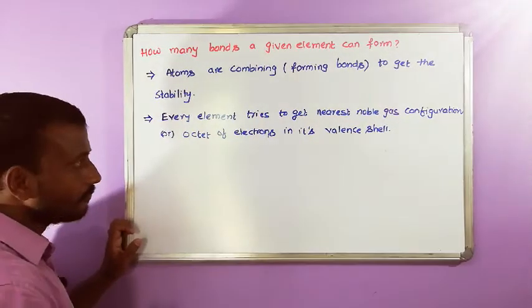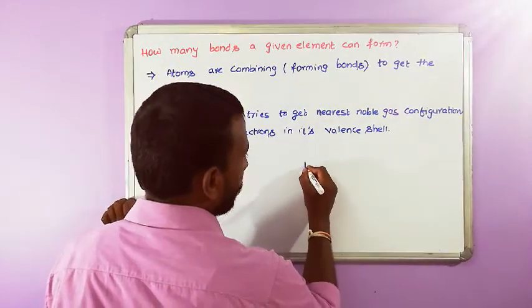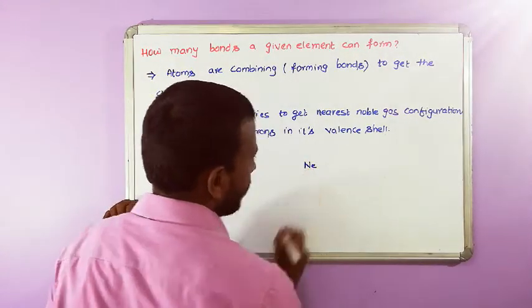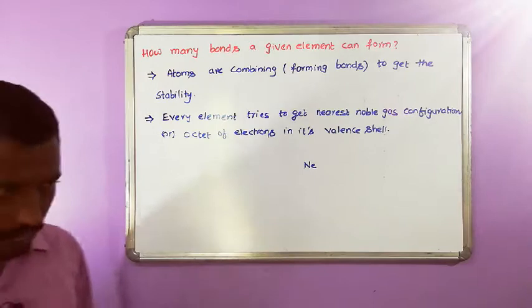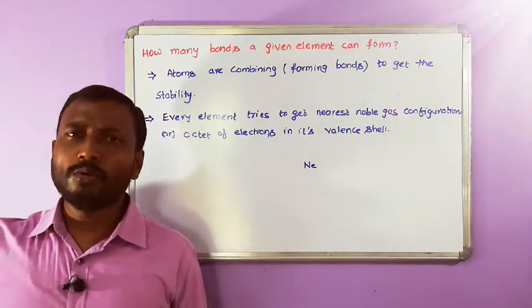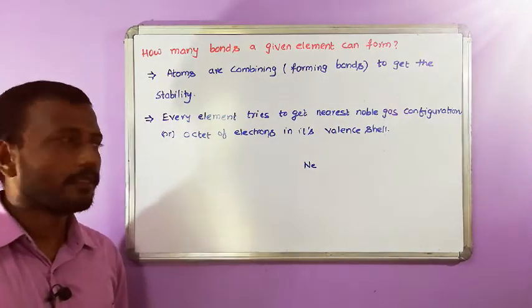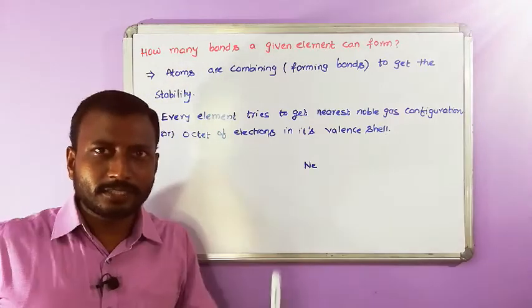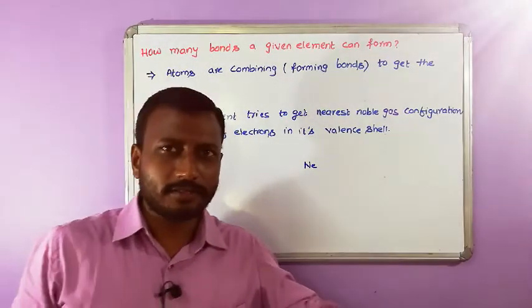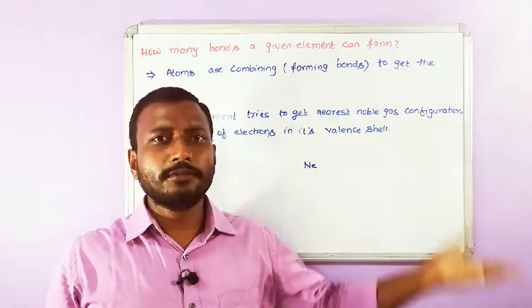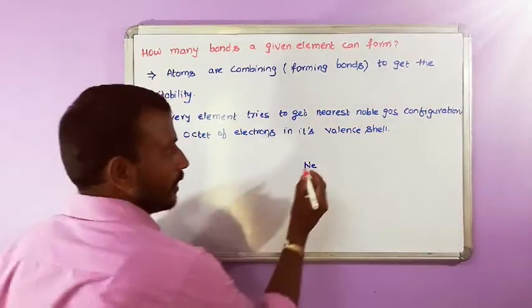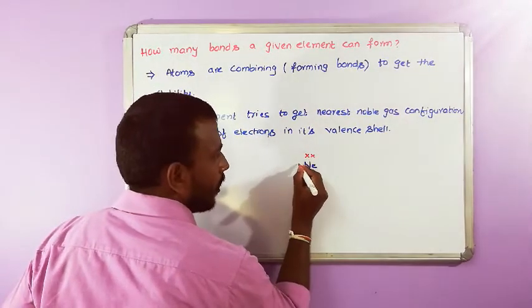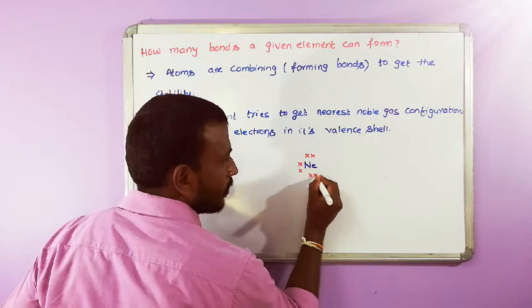I asked you to remember neon. I told you there are no compounds of neon. Neon would not combine with other elements because it doesn't require any electrons. It is not going to lose any electrons, like helium also. Neon has 8 electrons in its outermost shell.